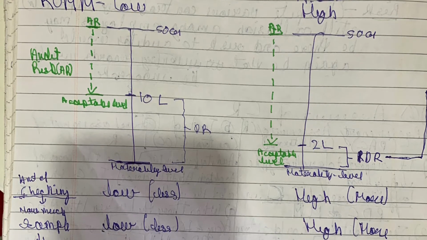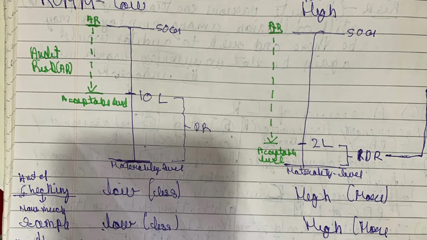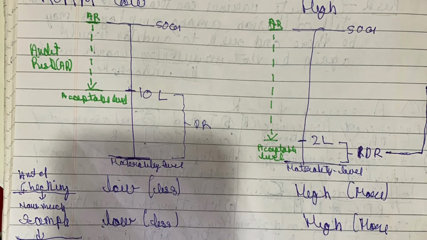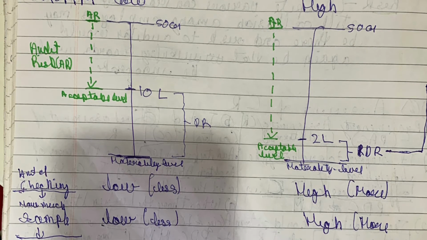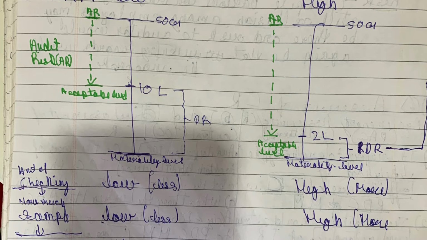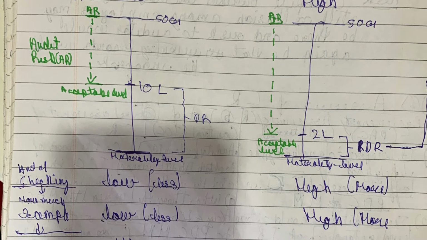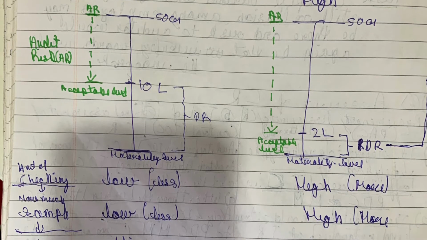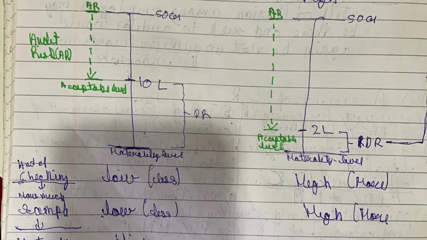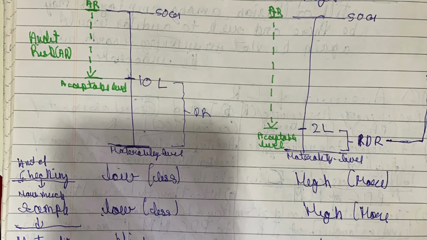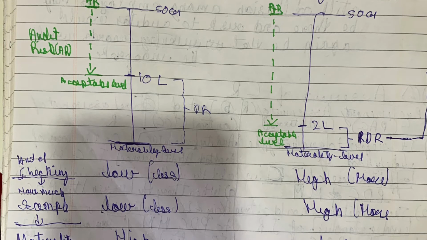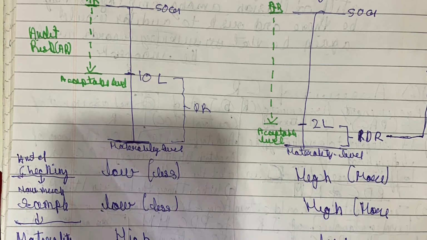This is our acceptable level. Here we can accept the audit. So here we feel that audit risk is acceptable. Audit risk is at an acceptably low level at this place. So here, if risk is high, we need to reduce detection risk to a very low level. We'll set it here, for example at 2 lakhs, to reduce audit risk to an acceptably low level.